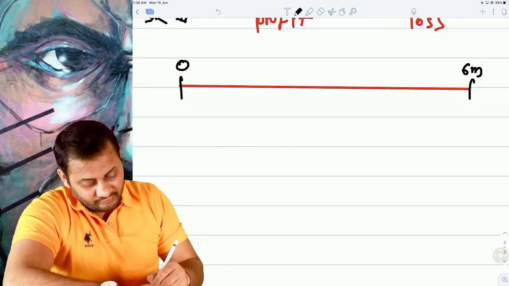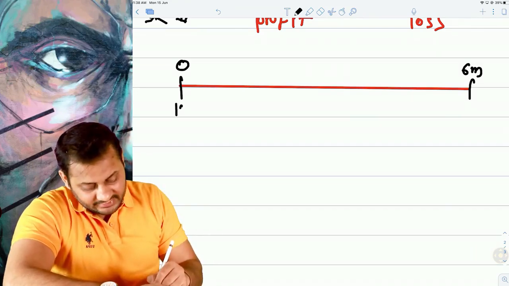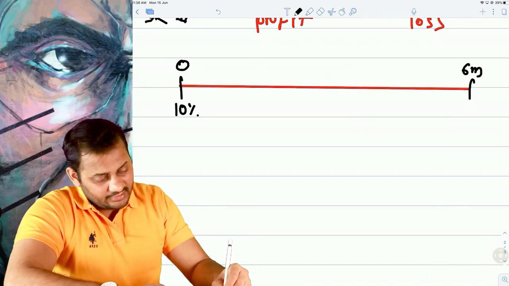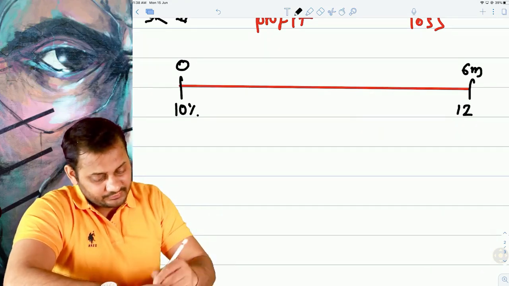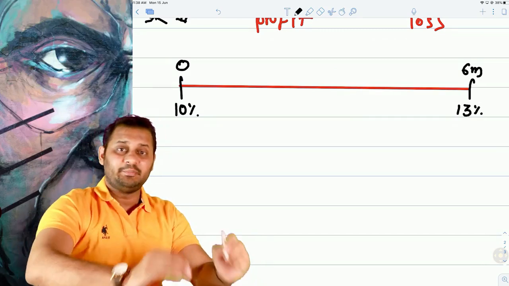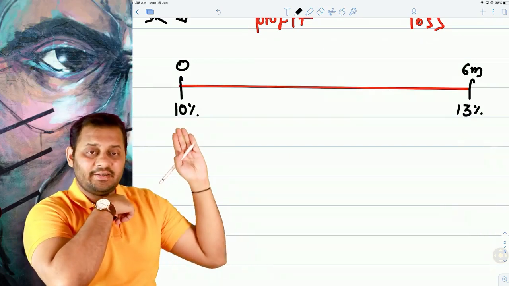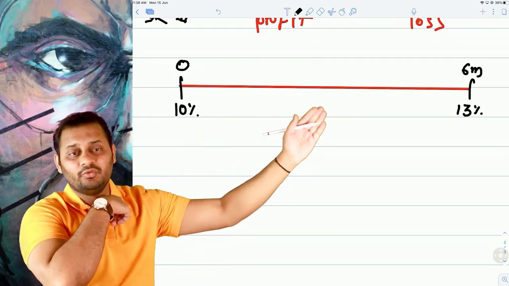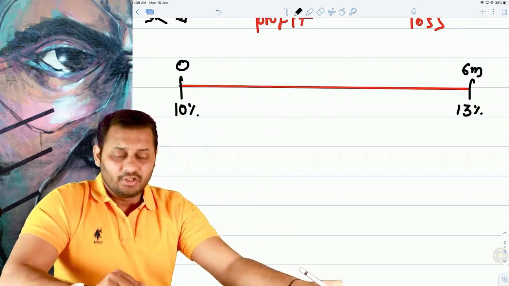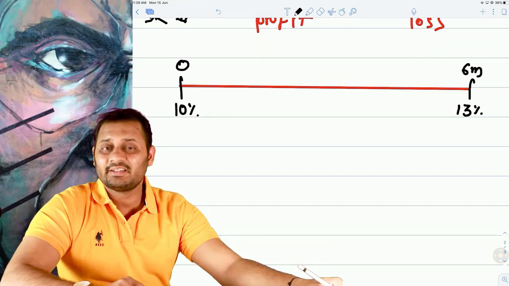So let's take, for example, today's interest rate, the floating rate. Today's interest rate is 10%, and you have this fear that the interest rate after 6 months may increase to 13%. That means I can take the loan of 1 lakh rupees at 10% today, and the same loan will cost me 13% after 6 months. Do you think anyone wants to pay higher interest on the same amount?